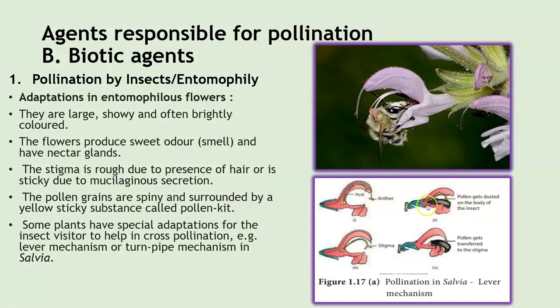Then when the insect tries to reach in for the nectar, the anthers dust the pollen grains on the insect's body. And the next time when the insect enters the second flower, the stigma that is present on that flower comes in contact with the insect's body and receives the pollen grains, and thus the transfer of pollen grains is achieved. So this is an example of insect pollination.